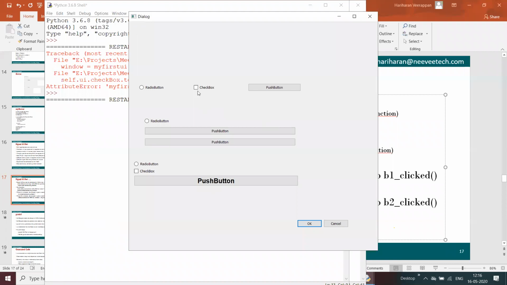Now we get "checkbox is selected" and "checkbox is deselected". We can connect with the signals and use those options to make things enabled, and we have different options.